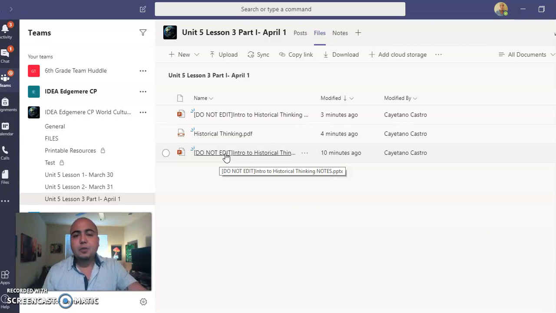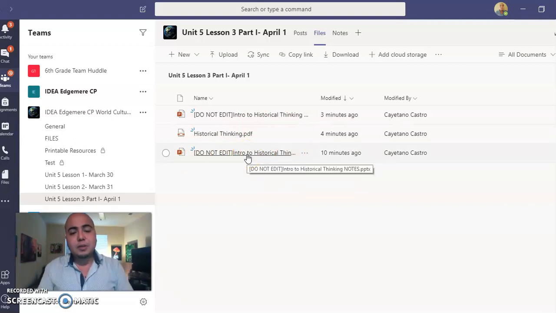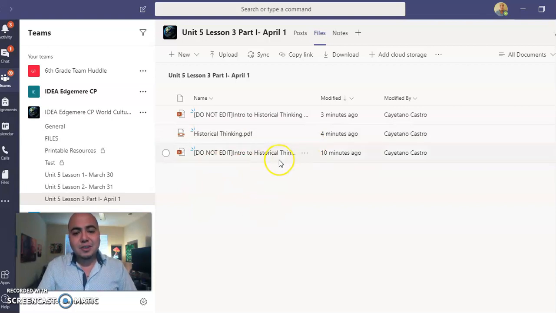Again, if you do have a printer, print them out so that you can simply write down your responses on physical paper. If you don't have a printer, then you can download the files and type your responses on your computer. If that's not realistic, then on a separate notebook paper, just write down your responses. Okay, collect them. I know it's going to be a little bit more work on you, but that's the most that I can do.